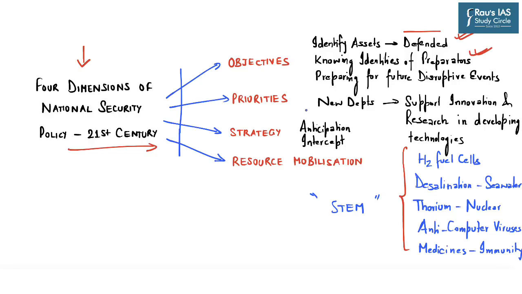Now, regarding strategy, the article suggests that the strategy required for this new national security policy will have to be anticipative of our enemy's approaches in many dimensions, and also there is a need to intercept advances made by enemy countries. So in this regard, the article suggests that for India, it will be the China cyber capability factor, which is the new threat for which India has to devise a new cyber policy strategy.